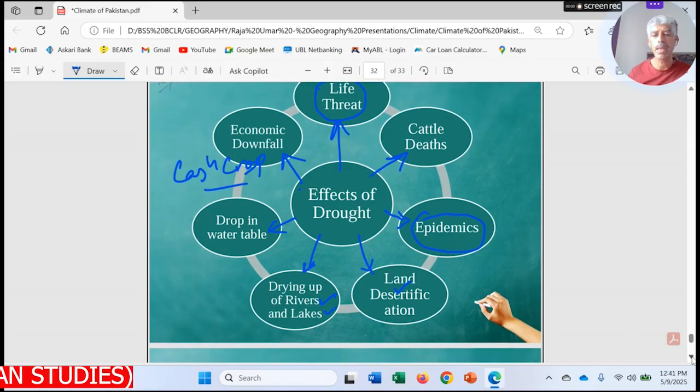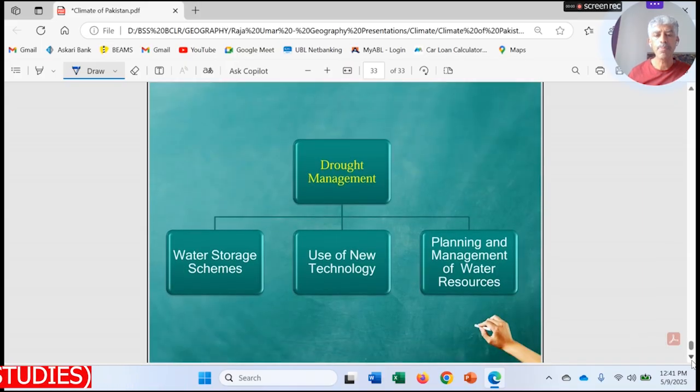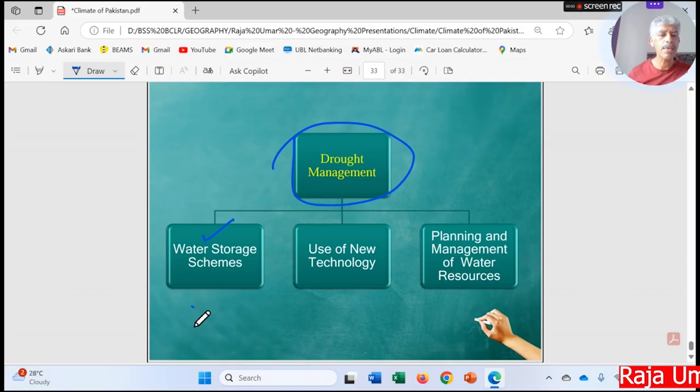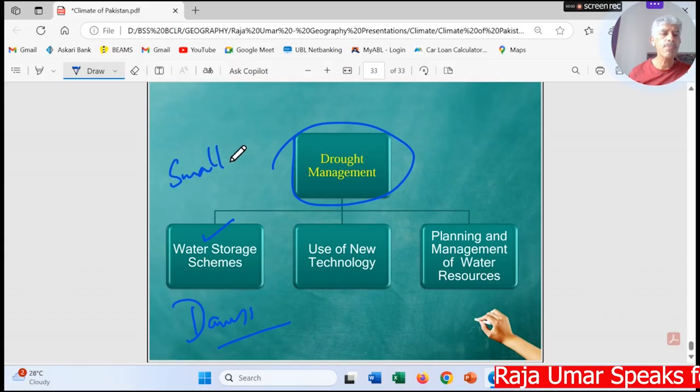So we are supposed to manage drought situations in a better way, and here we have the points related to drought management. We are supposed to build more and more water storage schemes, I mean dams, and small dam projects are really very effective if they are applied.